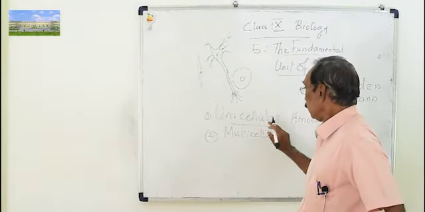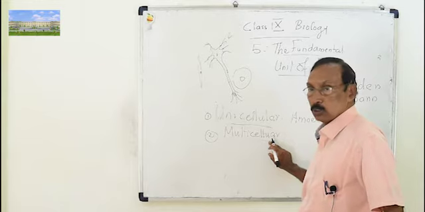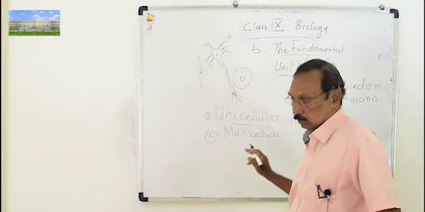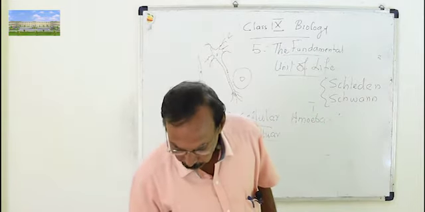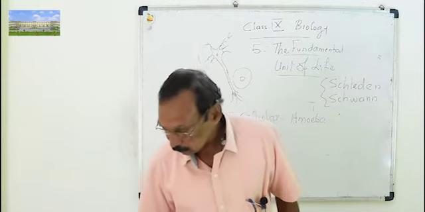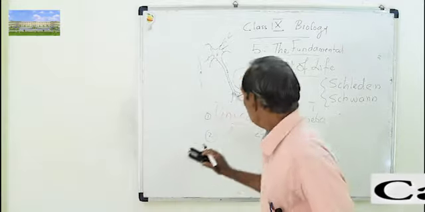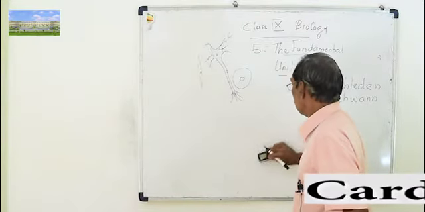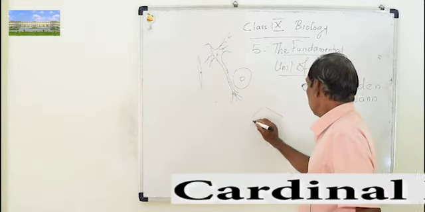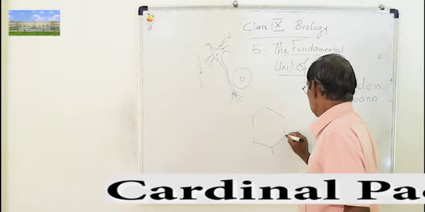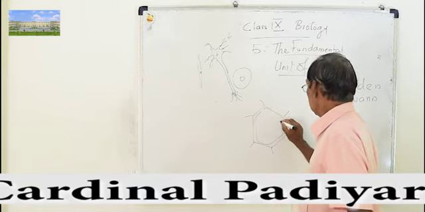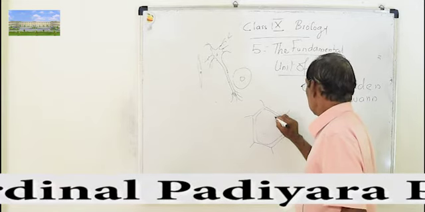So in multicellular organisms, different types of cells are there because of the different functions, the work they are doing. And if you examine the inside part of a cell, you can see it contains so many structures inside. For example, this is a plant cell, and if you examine the cell, this is the cytoplasm, liquid like.